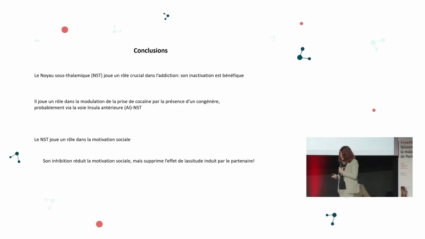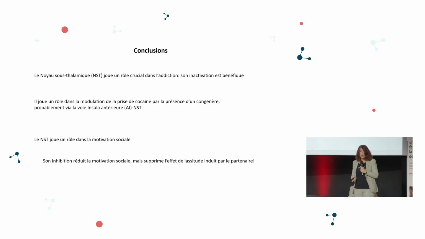The subthalamic nucleus also plays a role in cocaine intake modulation when another rat is present. And this is possibly due to the fact that it involves the pathway coming from the anterior insula towards the subthalamic nucleus.